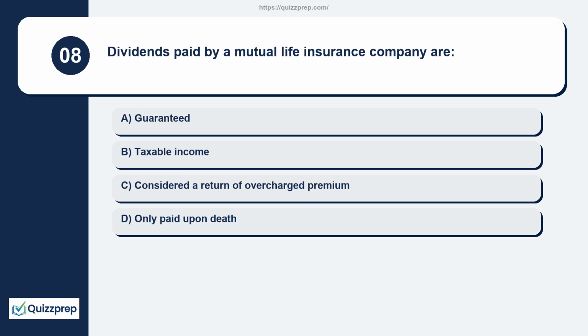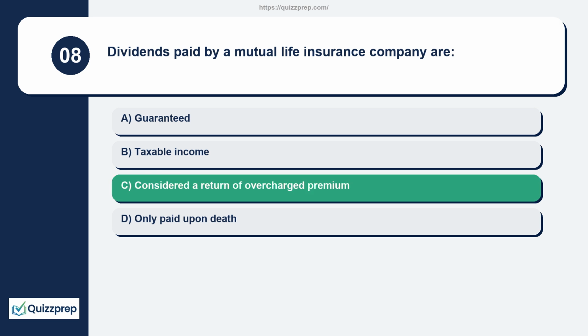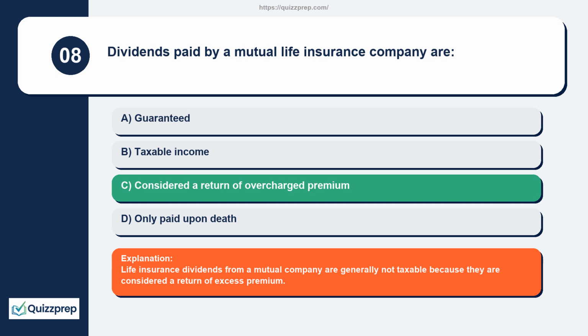Question 8. Dividends paid by a mutual life insurance company are guaranteed, taxable income, considered a return of overcharged premium, only paid upon death. Life insurance dividends from a mutual company are generally not taxable because they are considered a return of excess premium.